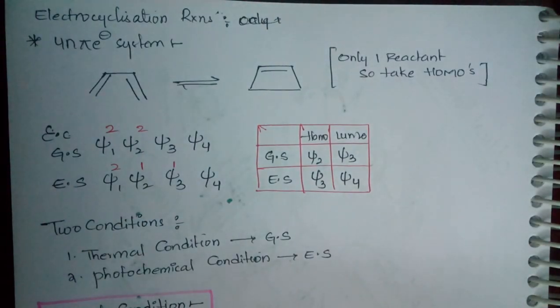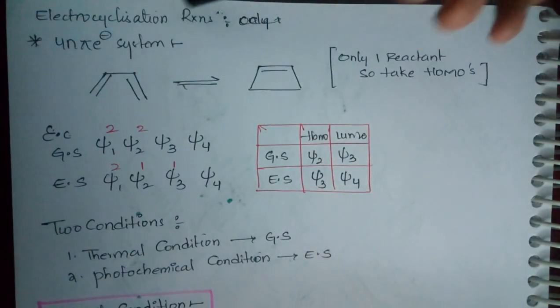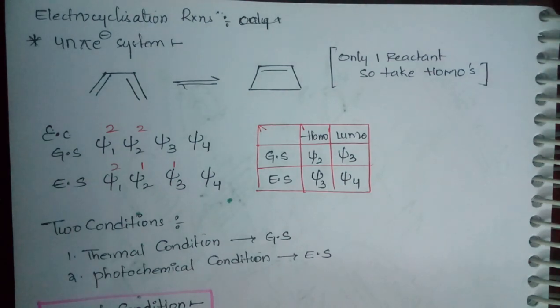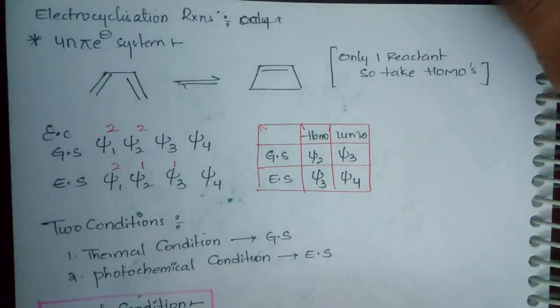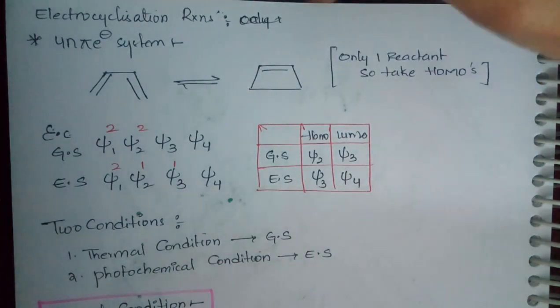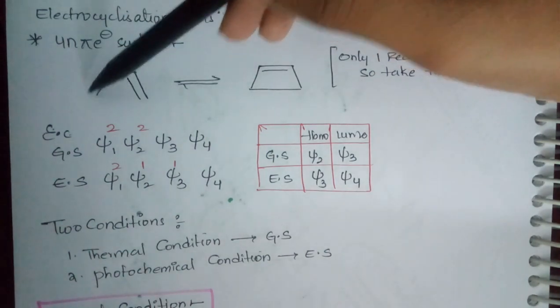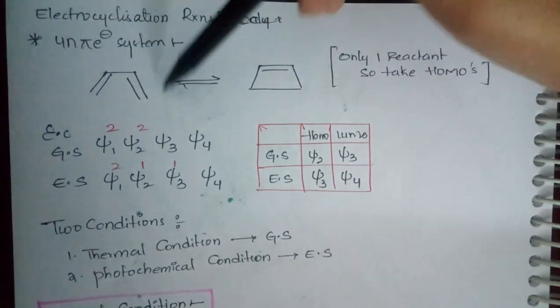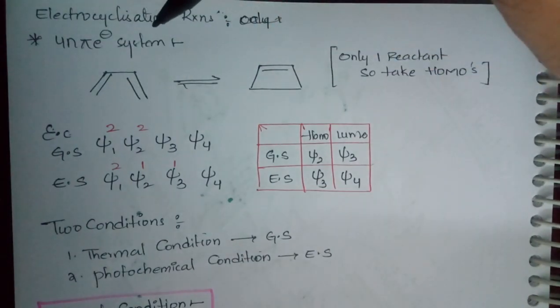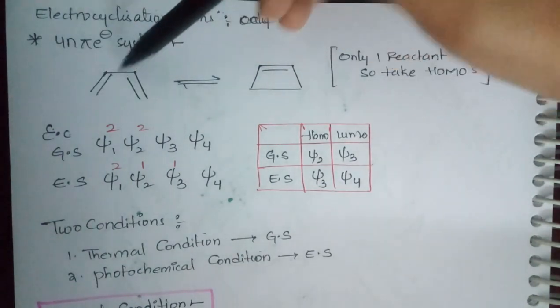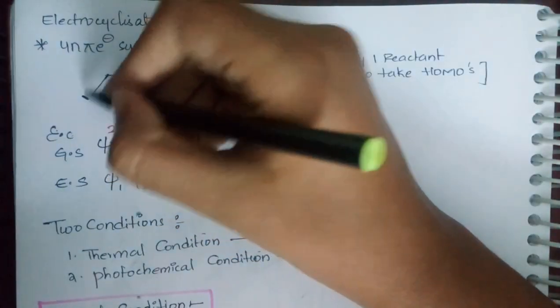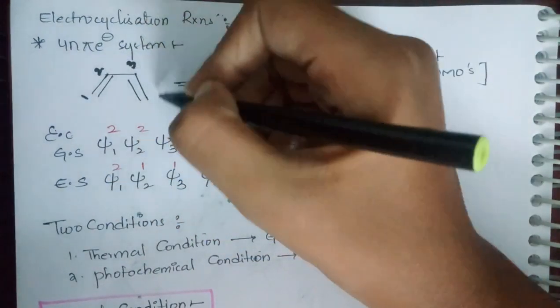In this video, we are going to discuss electrocyclization reactions of 4n pi electron systems. In a 4n pi electron system, I have taken an example of 1,3-butadiene, that is elements 1, 2, 3, 4. Butadiene has two double bonds, so it is known as a diene, 1,3. We'll give numbering 1, 2, 3 and 4.